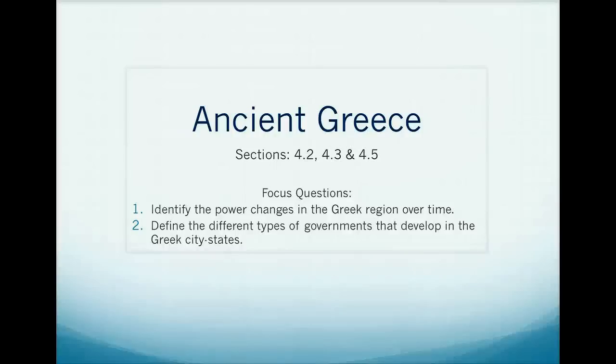Okay, today we're going to be looking at a very brief overview of ancient Greece. You can find more information in your textbook in sections 4.2, 4.3, and 4.5. Your focus questions for today: identify the power changes in the Greek region over time, and define the different types of governments that develop in the Greek city-states.